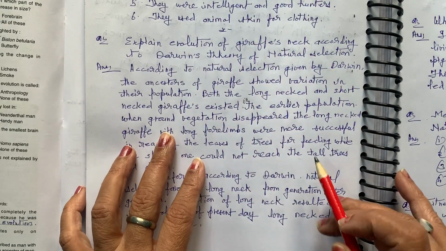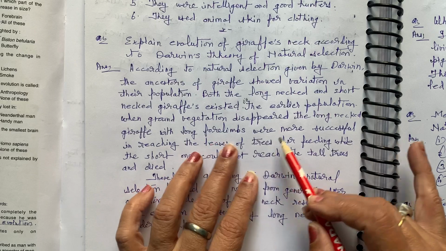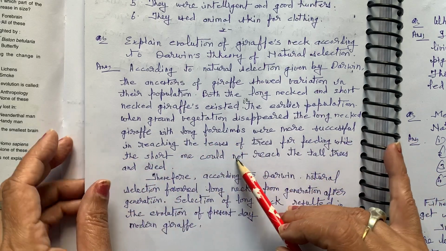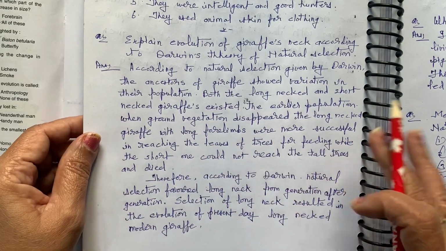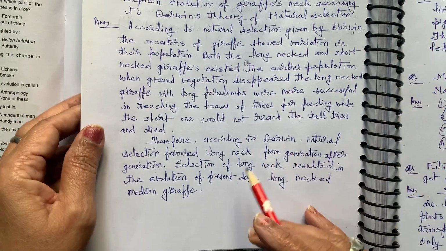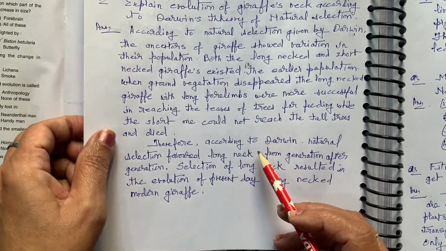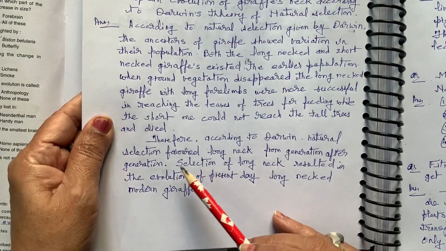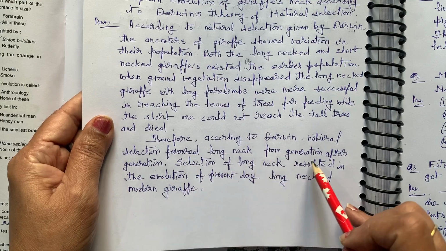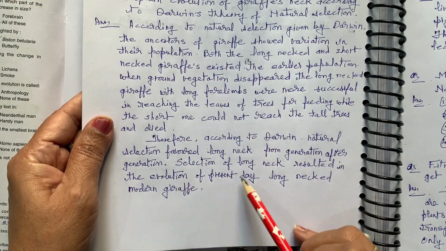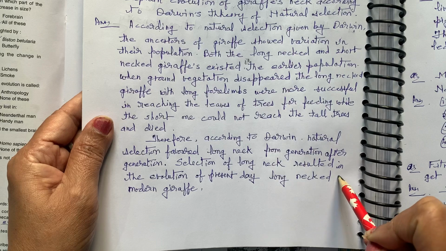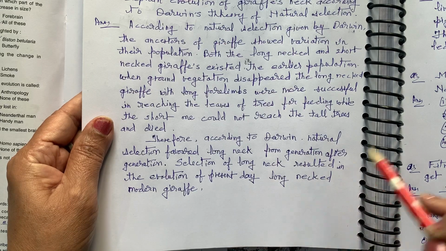When ground vegetation disappeared, the long-necked giraffes with long forelimbs were more successful in reaching the leaves of trees for feeding, while the short ones could not reach the tall trees and died. Therefore, according to Darwin, natural selection favored long necks generation after generation. Selection of long neck resulted in the evolution of the present-day long-necked giraffe.